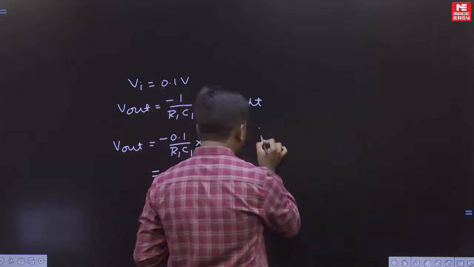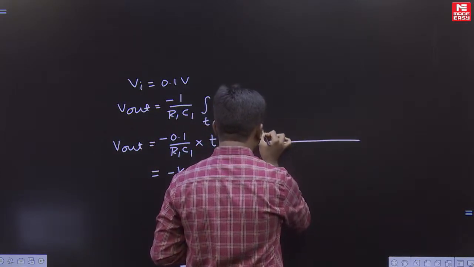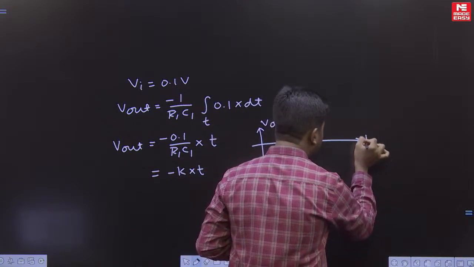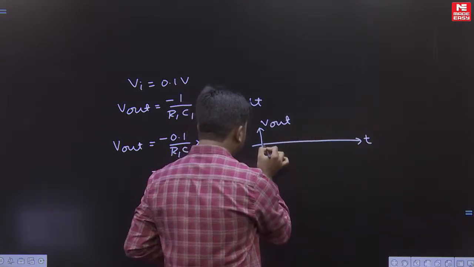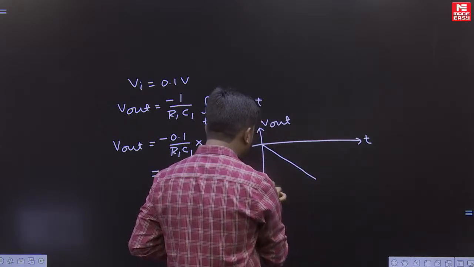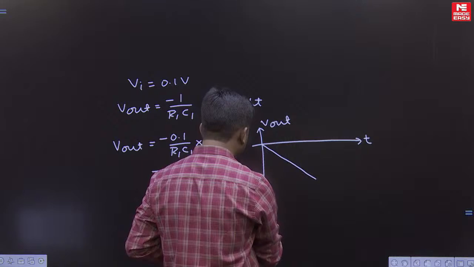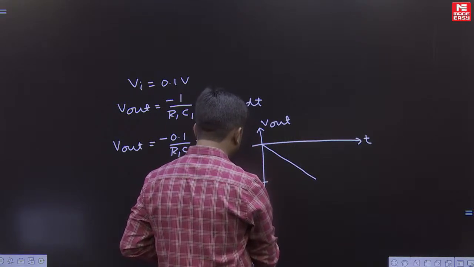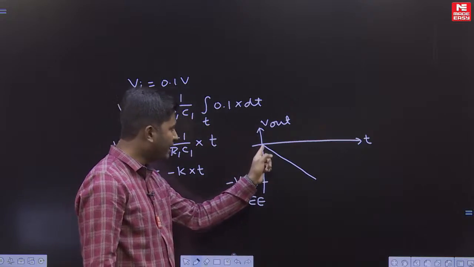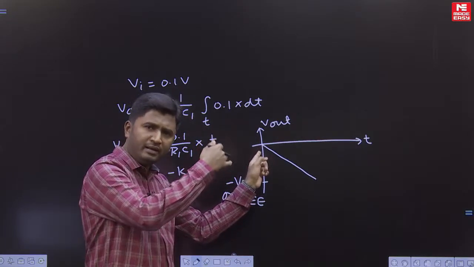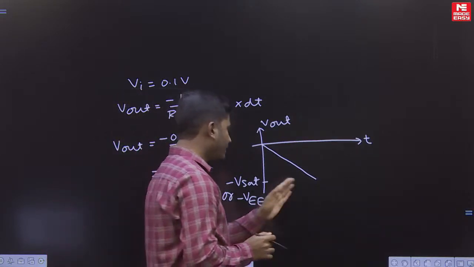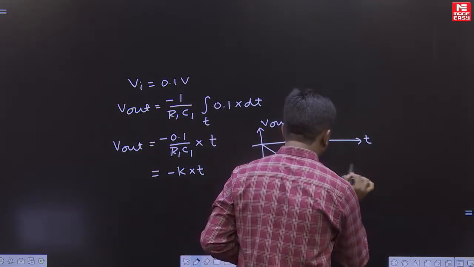So if you plot here the output of this particular circuit, it will look like this: V out versus time. Initially output will be like a ramp, output will decrease linearly, it will decrease up to minus V sat or minus VEE. Okay, output is a negative ramp, so output will decay linearly up to minus V sat, that can be taken as minus VEE, and then output will become constant.